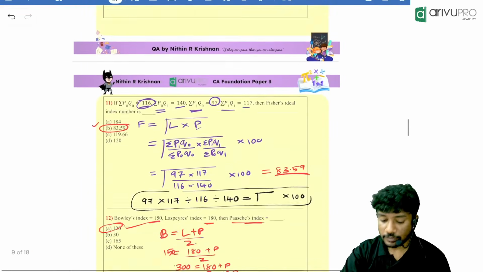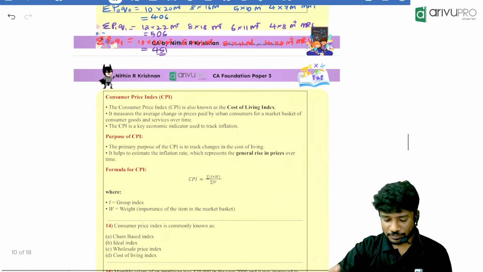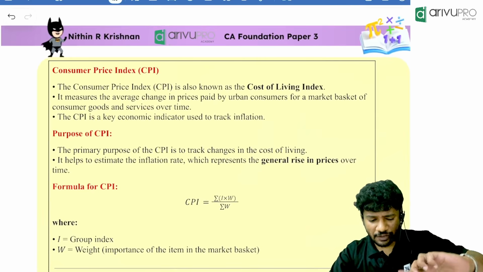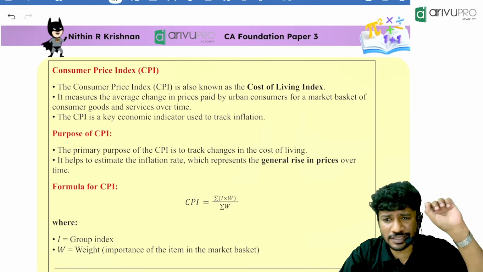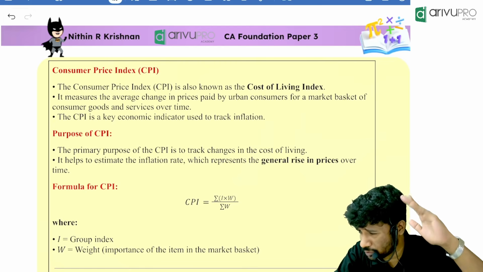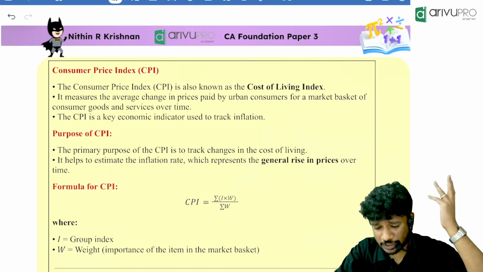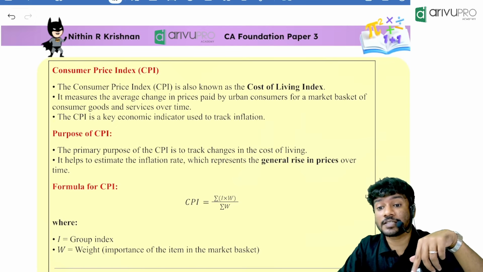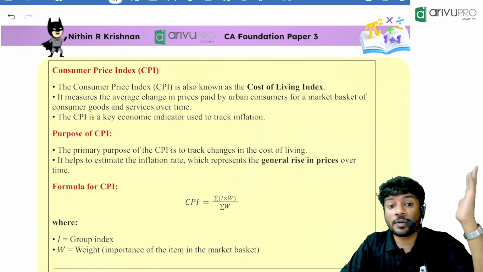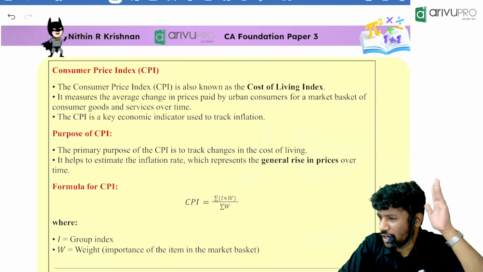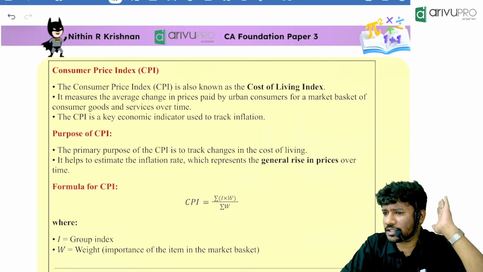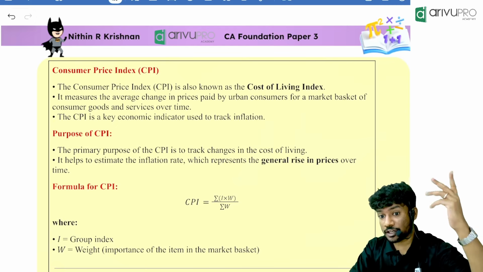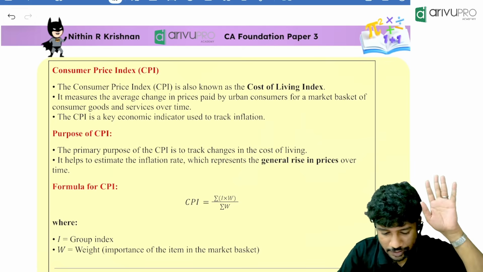Now we are going for some basic things. This is the final part of the chapter. After this we have one test of adequacy and all, and then the chapter will be over. It's one of the smallest chapters and one of the easiest to get marks from. Usually people will not study this chapter because they think there are too many things, but there are very few. Some formula-based questions can come in future, and we will address everything.